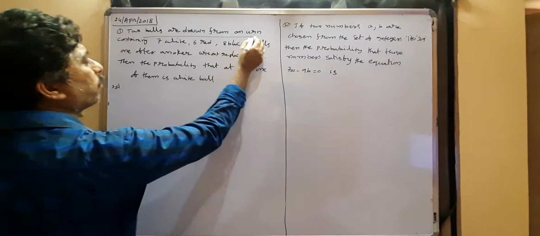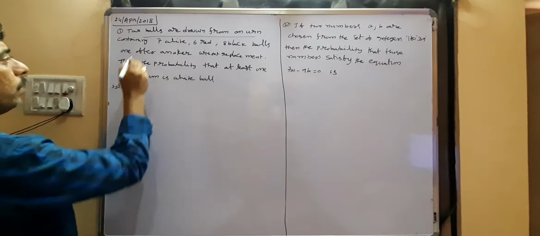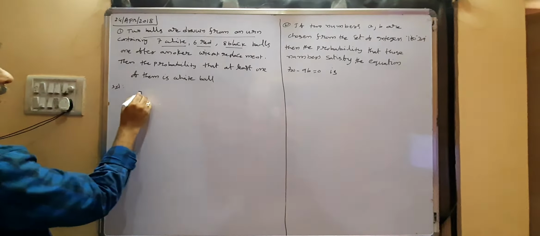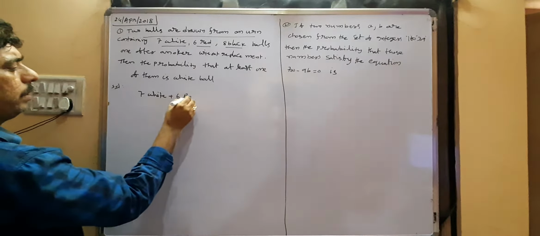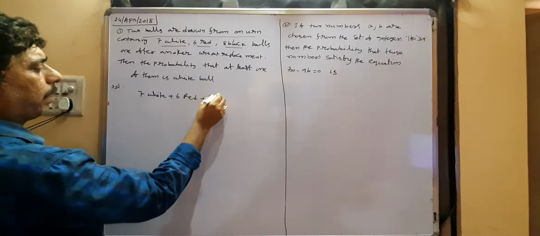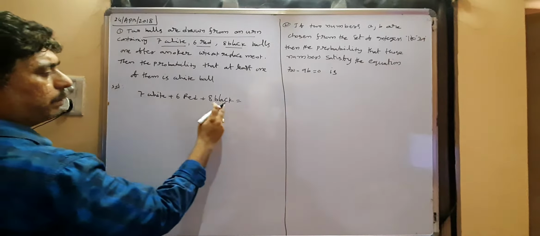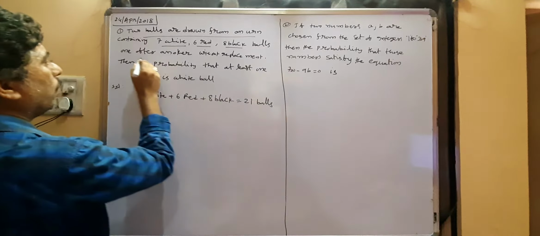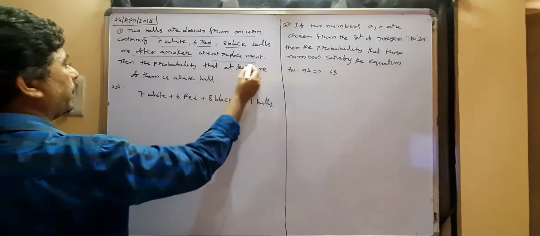Two balls are drawn from an urn containing 7 white, 6 red, and 8 black balls. In total we have 7 plus 6 is 13, plus 8 is 21 balls. One after another you are selecting without replacement.